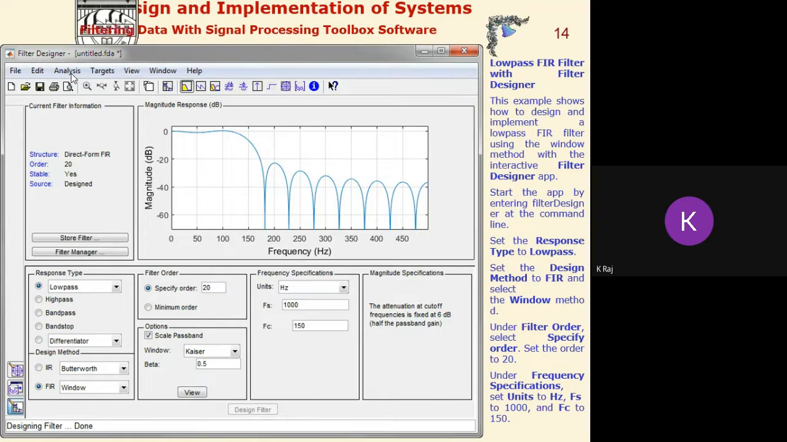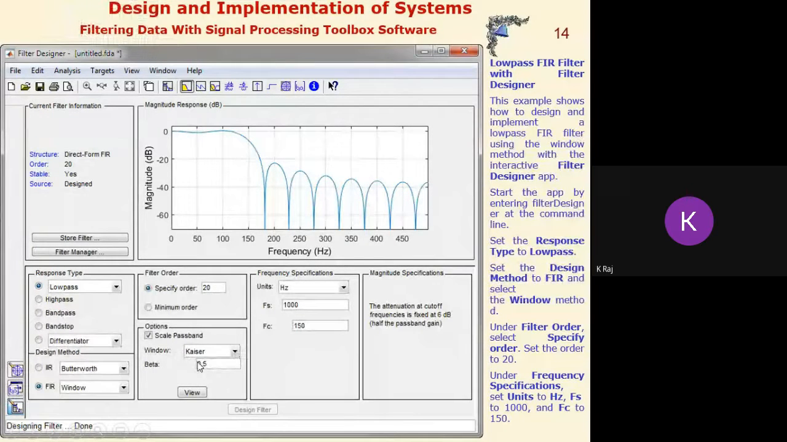So for the purpose of this, we have to select the response type, meaning which response type is required, what design method has to be utilized, FIR or IIR, then the filter order, and then we have to select what will be the options related to the windows.